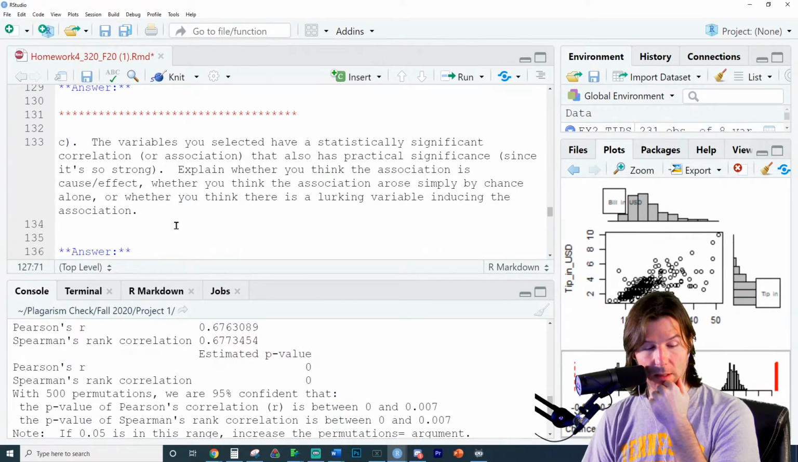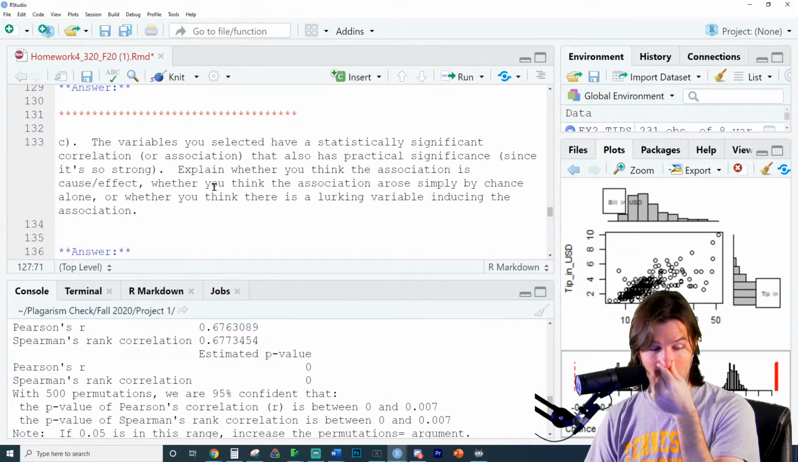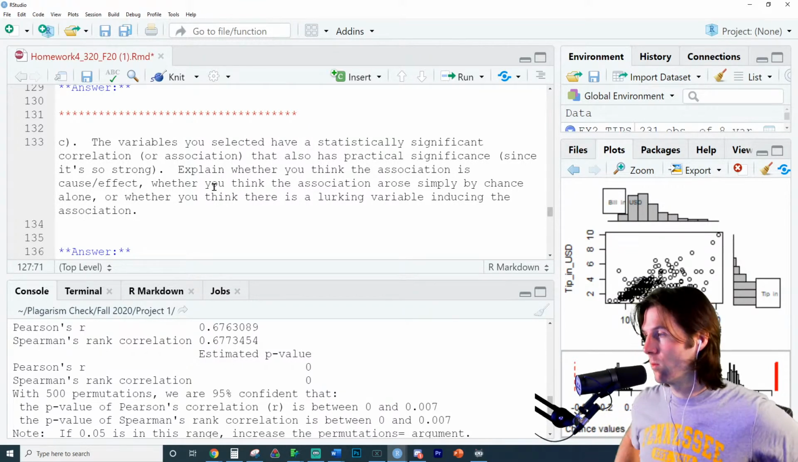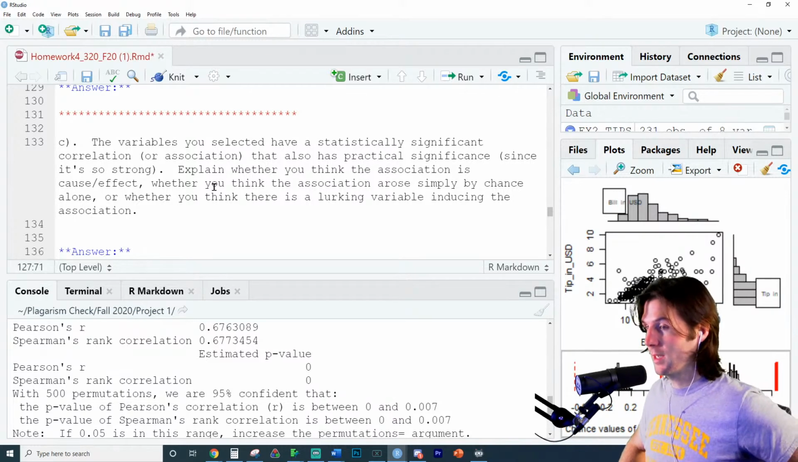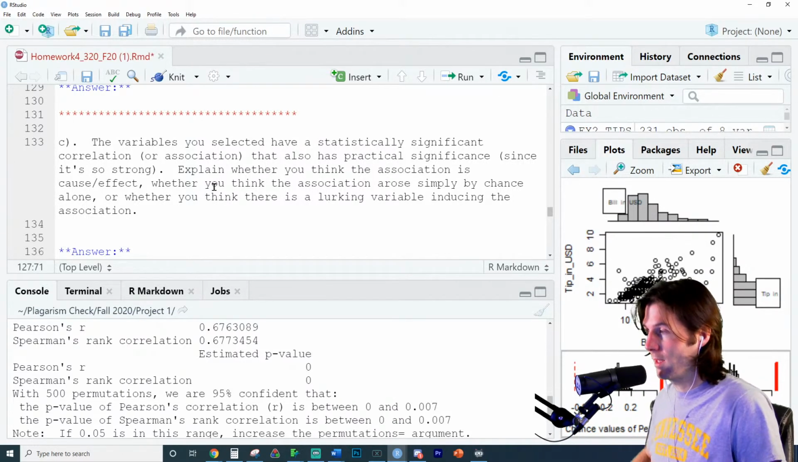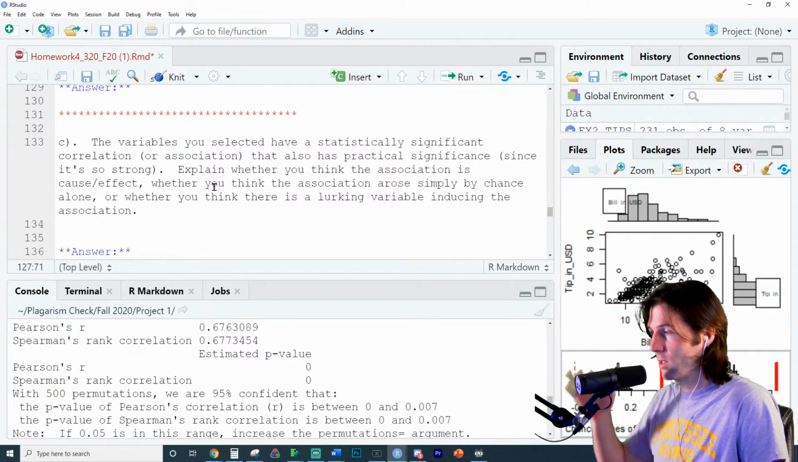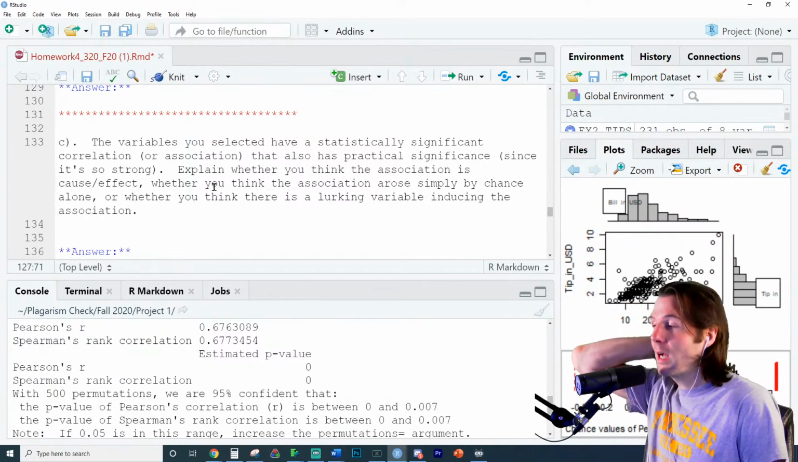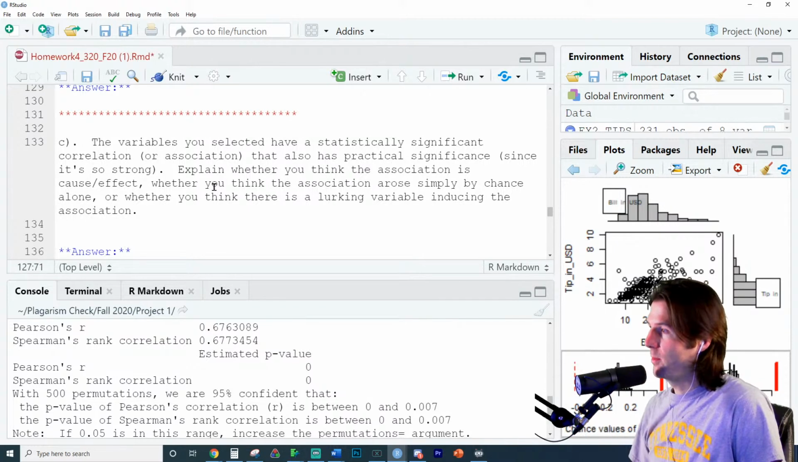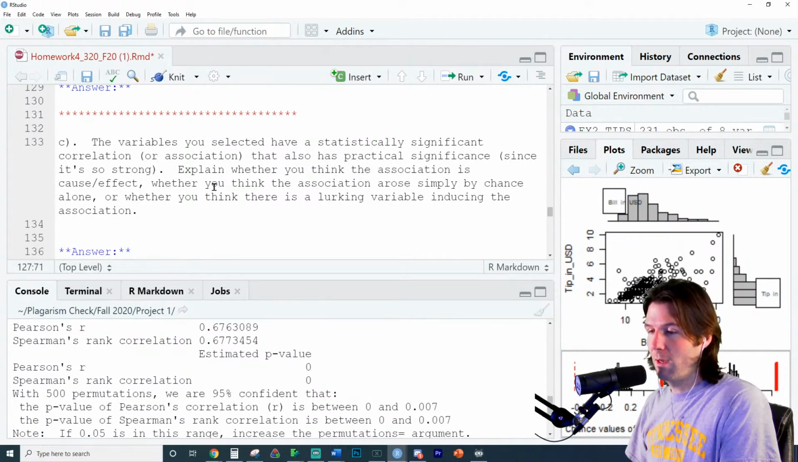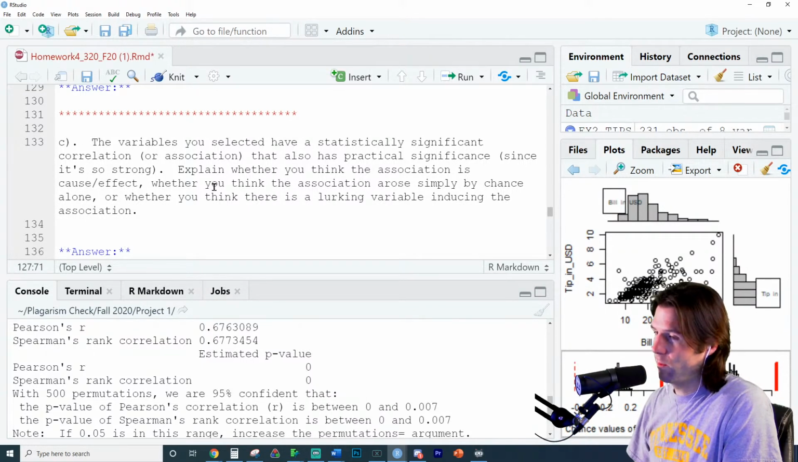Explain whether the values you selected have a statistically significant correlation or association. Do they also have practical significance, strong? Explain whether you think the association is cause and effect. And so we might think something is cause and effect. Like I think the reason people buy ice cream is because it's hot outside. I think heat causes people to buy ice cream. You think, oh, it's a hot day, let's go get some ice cream at Marble Slab. That'd be so nice. But you have to be careful when you think of cause and effect.